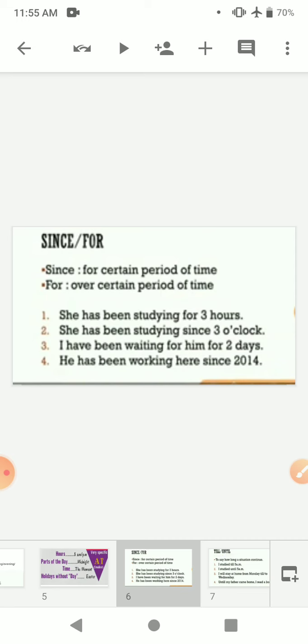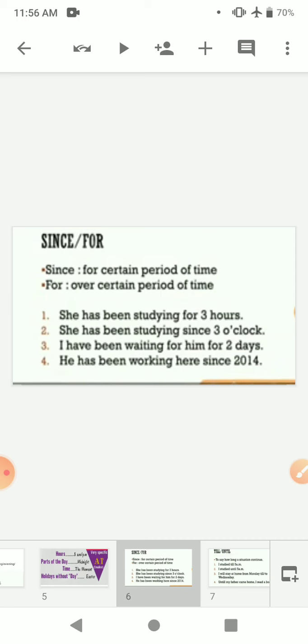She has been studying since 3 o'clock. It means an exact time is given. So if an exact time is given, we use since. But if an exact time is not given, we use for.